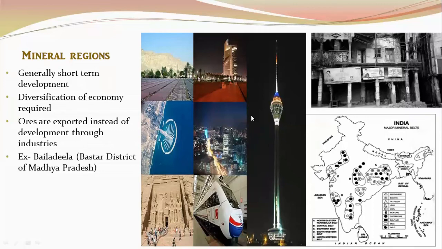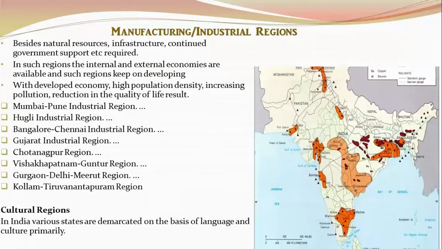Now, there are certain places where the ore that is found there, instead of being developed in that place, like Bailadila over here, they export it, they just sell it. But on the other hand, if we can do some industrial development, then that could have helped economic development, and that could have made their economy diversify.